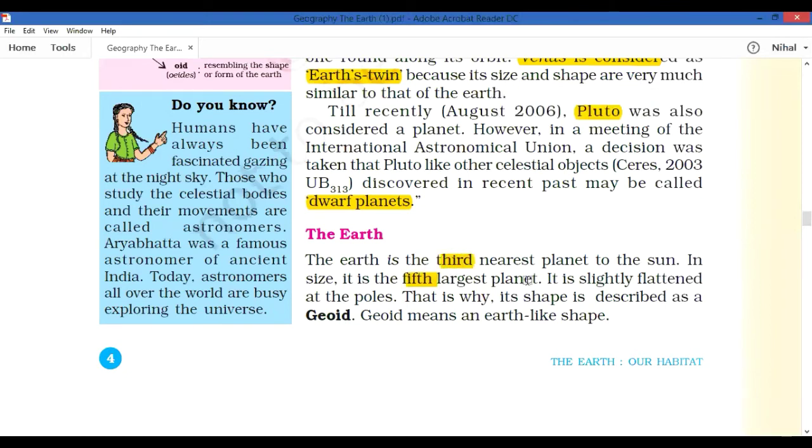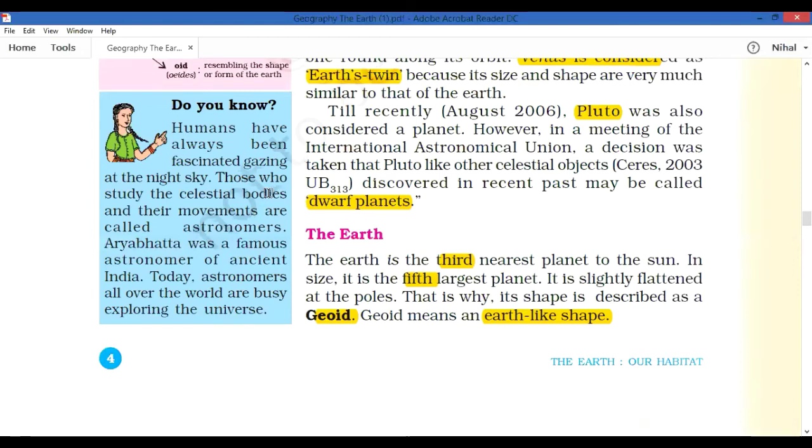And the Earth, you already saw the globe. It is not the shape of a ball. It is a little flattened at the poles. Pole means top and down. Because the poles are a little flattened, its shape is termed a geoid. Geoid means an earth-like shape. The shape of the Earth is not like a ball or circle; it is a little flattened at its poles, top and down. That is termed the geoid shape.